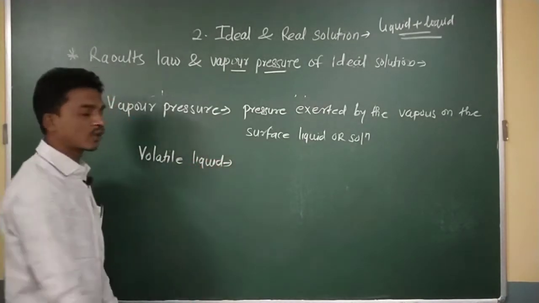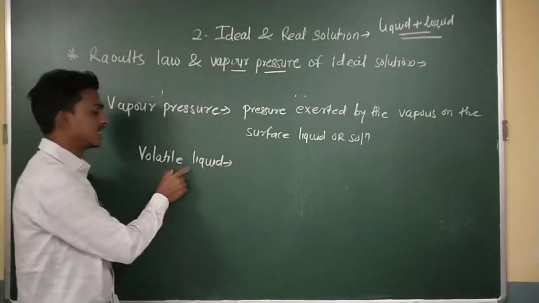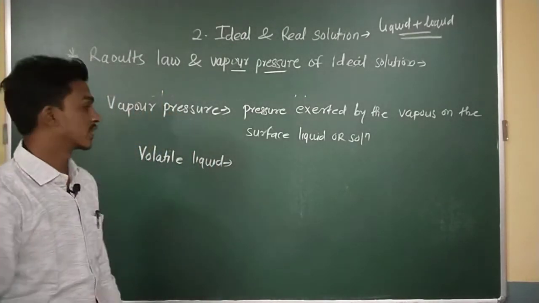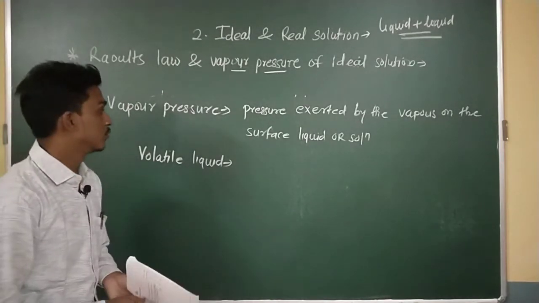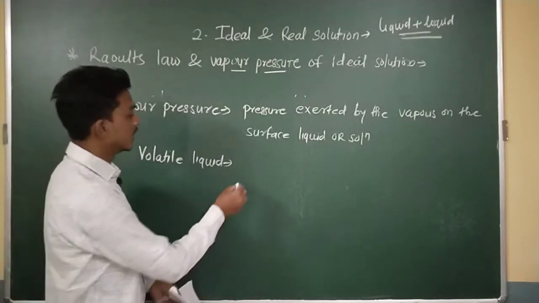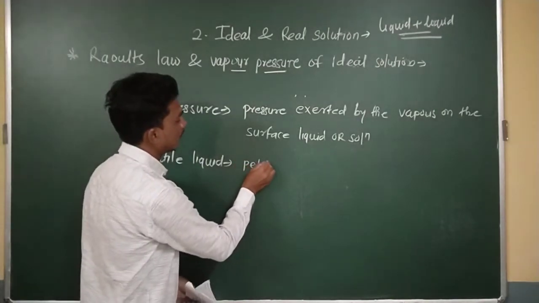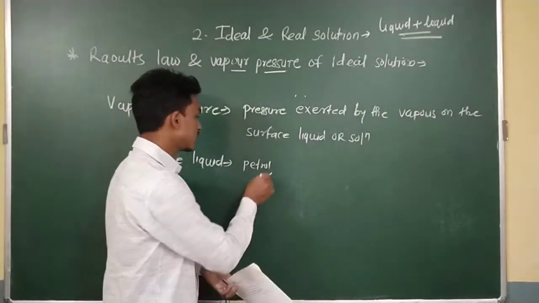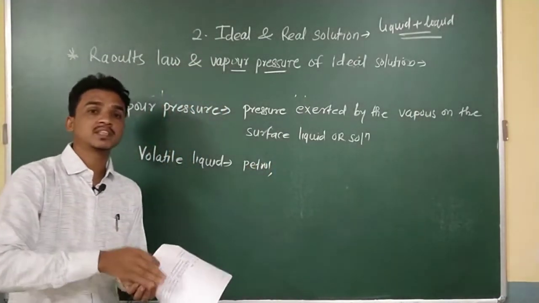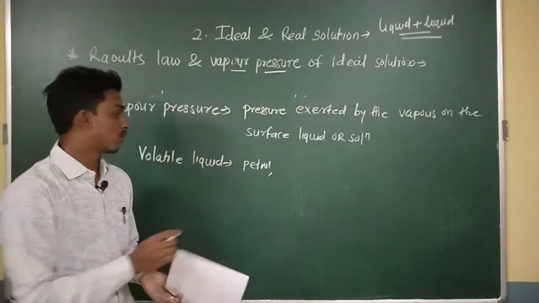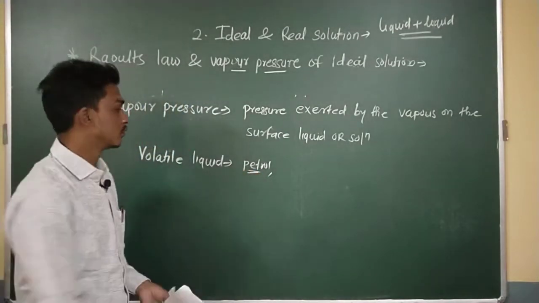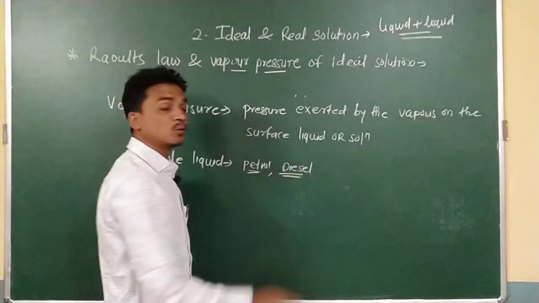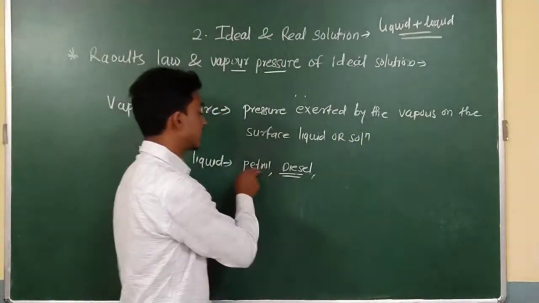So what is the meaning of volatile liquids? We have to know what is meant by volatile liquids, what the definitions of volatile liquids are, and which are the volatile liquids. Volatile liquids means, you have seen petrol. Petrol is also a volatile liquid, because at room temperature this petrol gets converted from liquid form to vapor form. This is a completely volatile liquid. Diesel is also a volatile liquid. These are examples of volatile liquids.